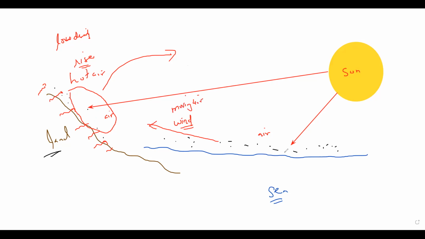And when this wind is blowing over the surface of the water, what does it create? It creates waves. That's how the waves are formed on the water surface. So this is how the wind is produced. So again, what is the source of this wind? The source of the wind is the sun.